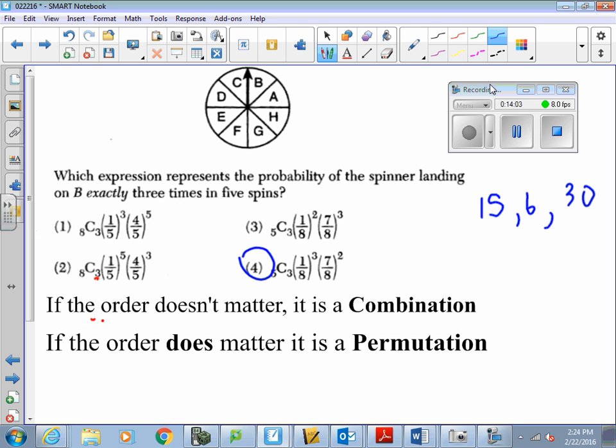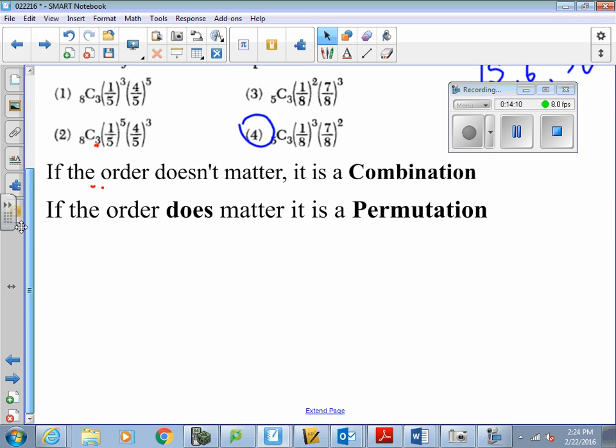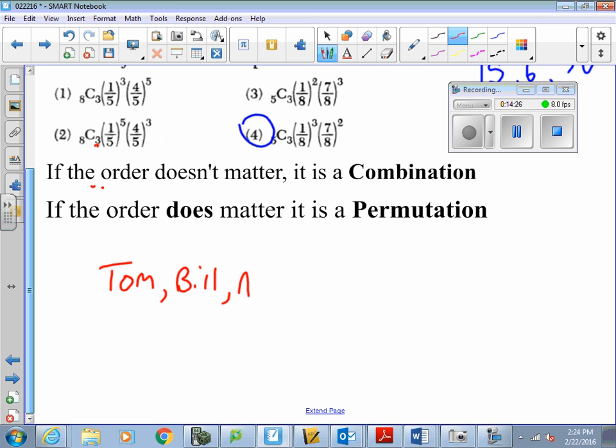Let's give another example. Maybe this will be easier for you. Say you have 5 players who are going to be on the floor in a basketball game, and their names are Tom, Bill, Andy, Jeff, and, who's in my first period class?